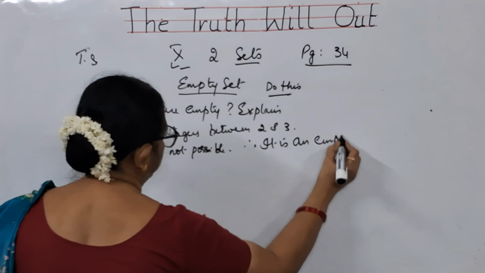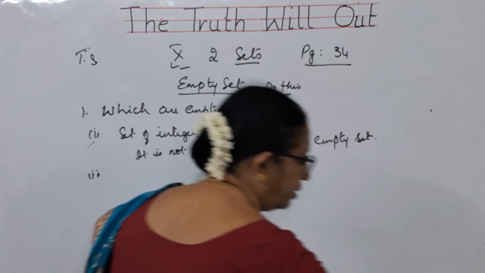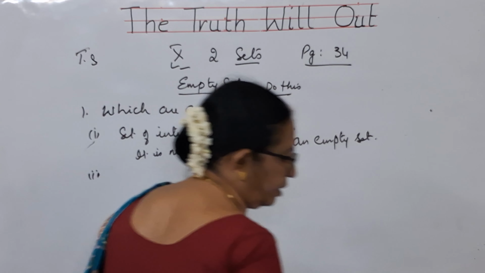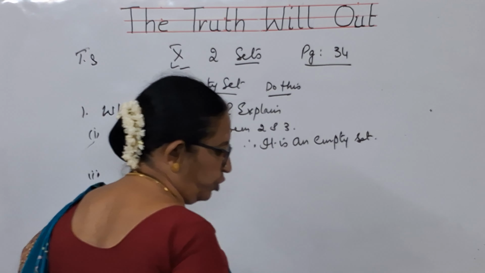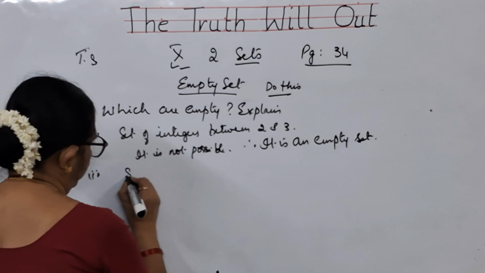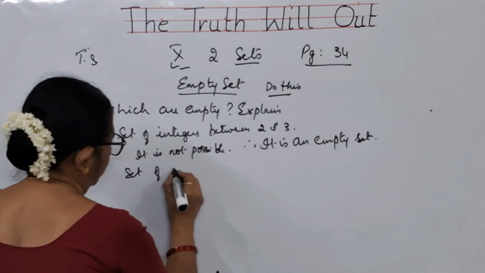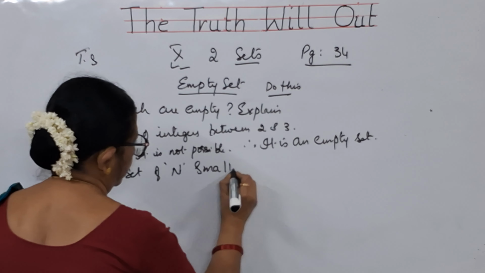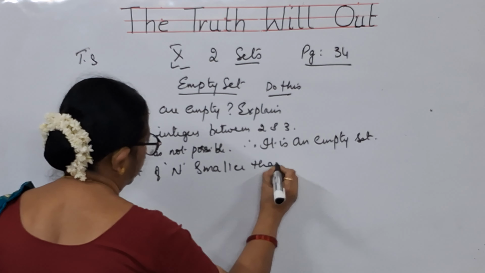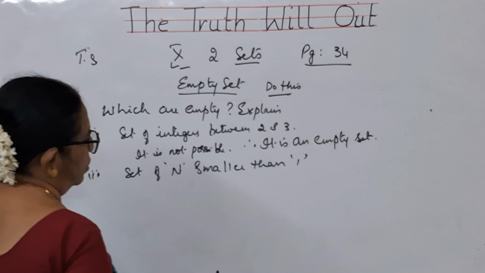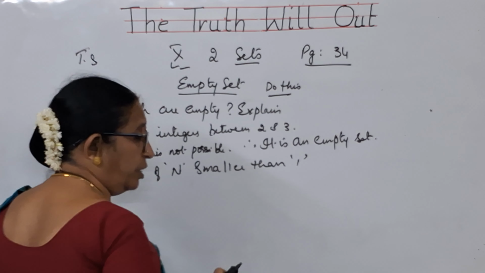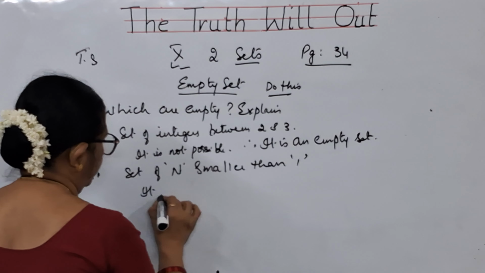Okay, now let us see what is the second one. The second one is set of natural numbers smaller than 1. Is it possible, children? Smaller than 1 is not possible.